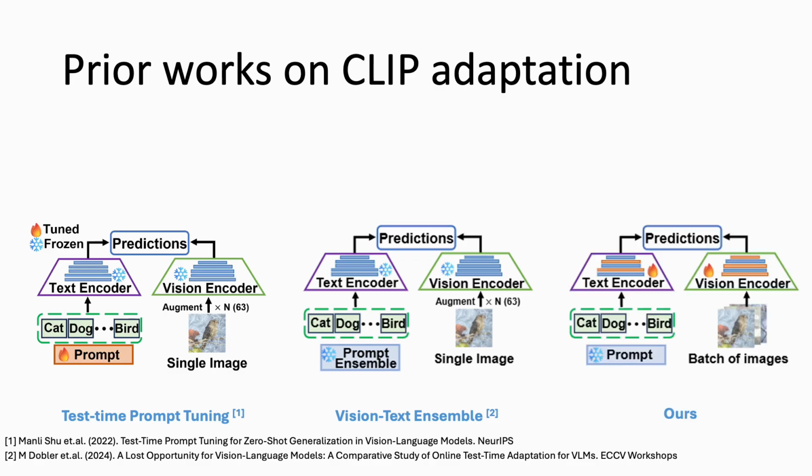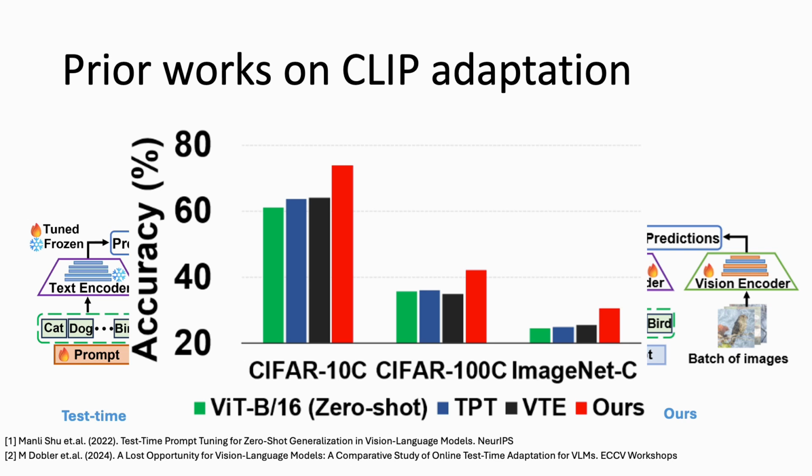So to address these core issues, we propose a bimodal adaptation scheme for online test time adaptation of CLIP, where both the encoders are adapted to enhance image text alignment and also achieve a high separation of visual features. And to make this entire thing very parameter efficient, we adapt only the layer norm parameters of both the encoders. So our method is very general purpose, with no reliance on multiple prompt templates or their ensembles, unlike VTE. As a teaser, our method achieves SOTA results on the benchmark datasets, as you can see.